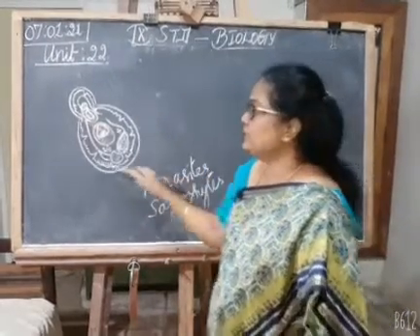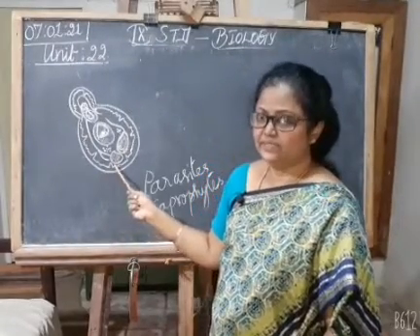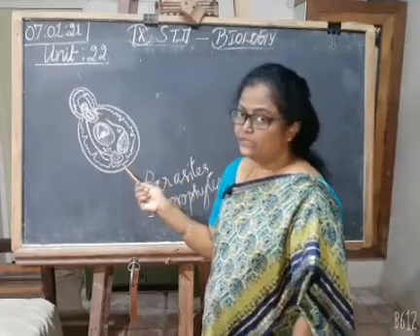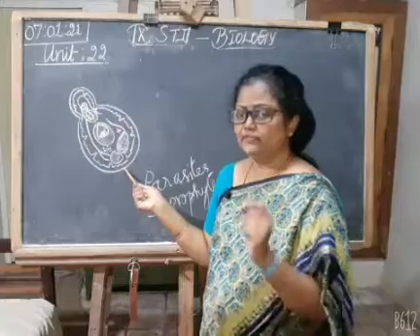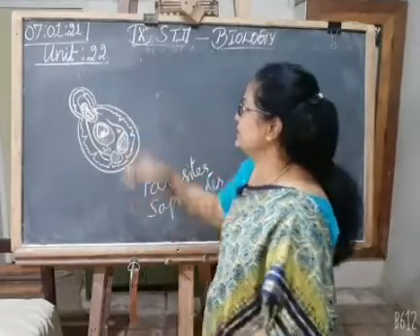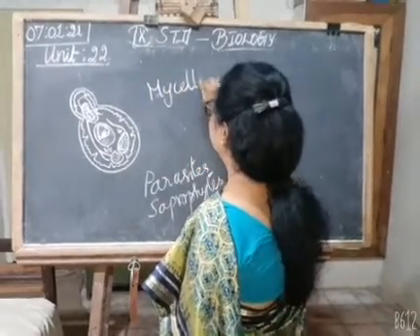Then they are unicellular in nature, one cell. Suppose if they have multicellular forms, they have thin filaments, and those multicellular forms are called mycelium. Okay.